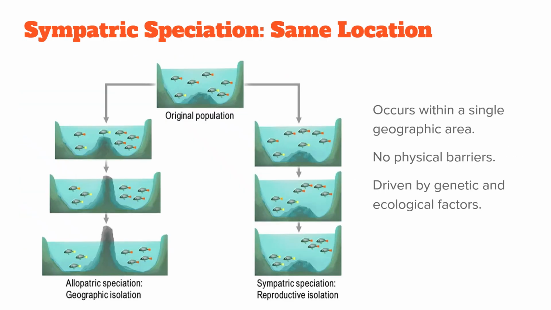Sympatric speciation happens without geographic barriers. Populations live in the same area but diverge due to genetic changes or ecological specialization. For instance, different plants in the same field may attract insects that pollinate only certain flowers, keeping their gene pools separate. Or, in the example shown here, a population of fish may split into two distinct populations, each adapted to thrive at different depths, resulting in separate gene pools.